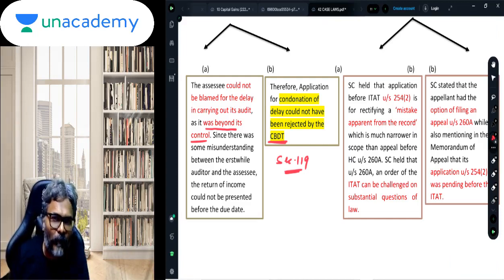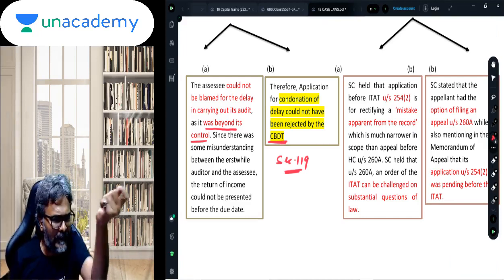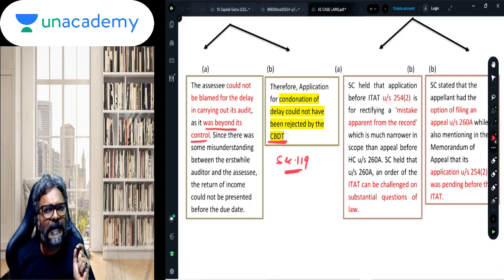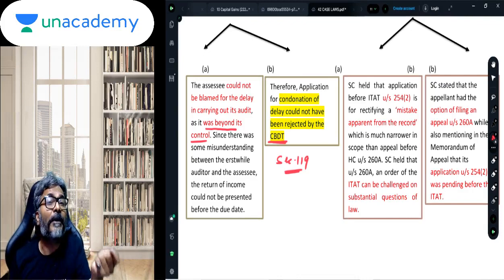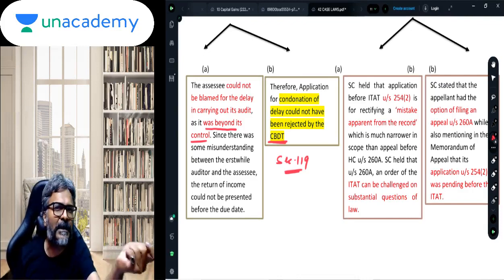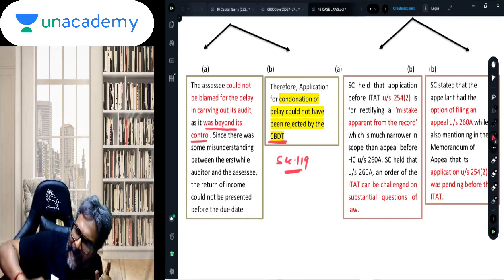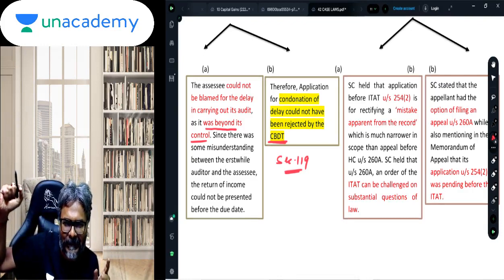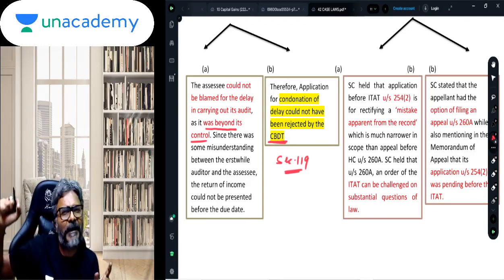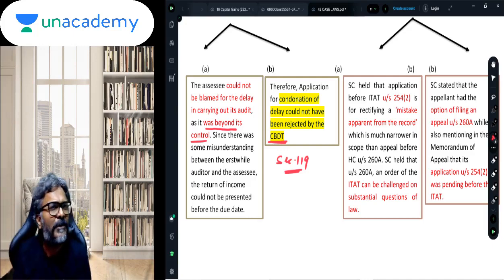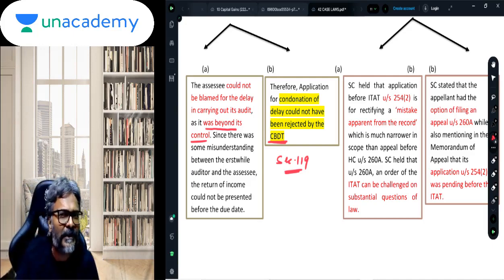So these are the only two points, students, that you have to write. What is the purpose of filing an application before the ITAT? This is the purpose. What is the ground for the rectification? This is the ground for the rectification. And the appeal which is filed before the High Court is in respect of a substantial question of law.